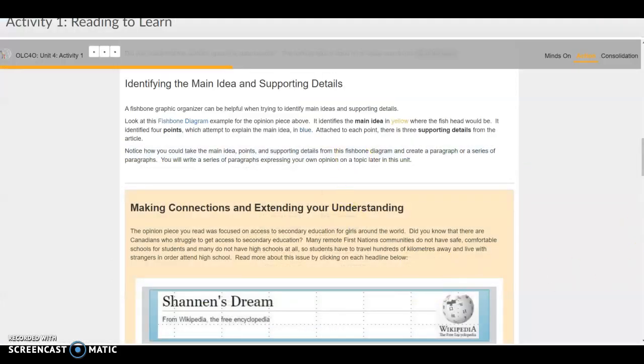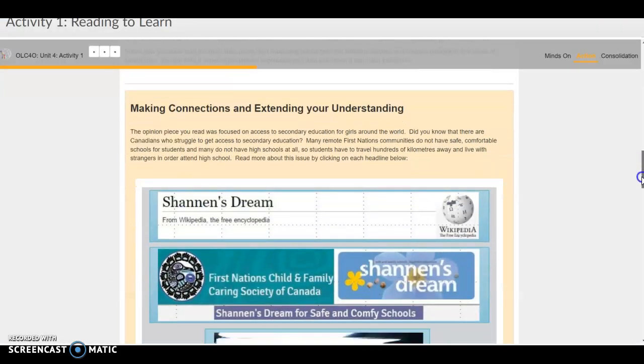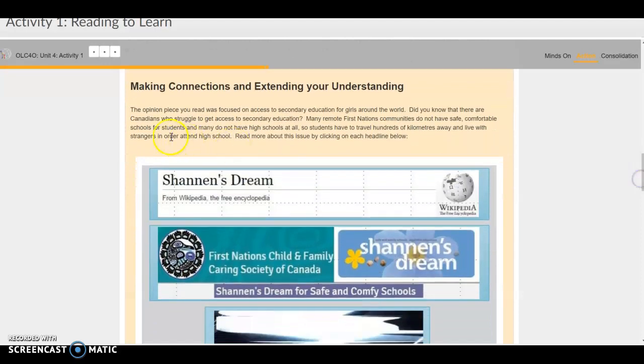All right, with that said, we've got a little bit more information on education, and in this case we're going to look at education in Canada. Sometimes here in Canada we like to think that we've got a great education system, and in some ways we do, but we still have our own problems with education here in Canada.